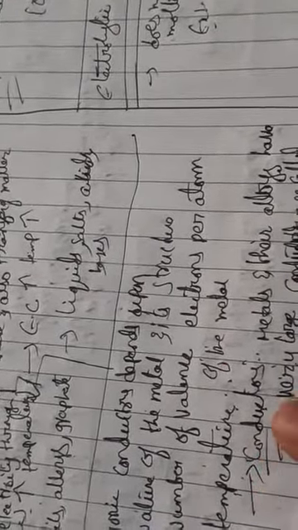Now we will take some materials: conductors, insulators and semiconductors. Conductors are good conductors of electricity because they are metals, which can conduct electricity. Coming to insulators, glass items like window glass, and ceramics like cups and plates, will not show any current. Those types of things we call insulators.